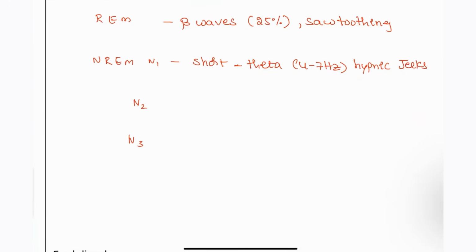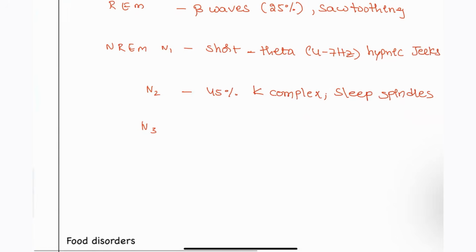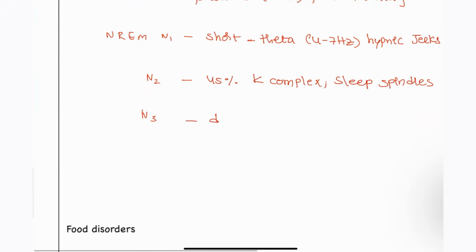Next, N2 is going to be almost 45% of our sleep, where you are going to see K complexes and sleep spindles, which will be seen in this phase of N2. Next, N3 is delta waves, which will be seen in the NREM stage.